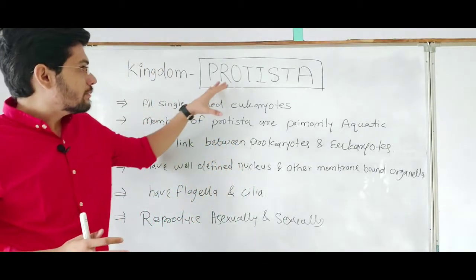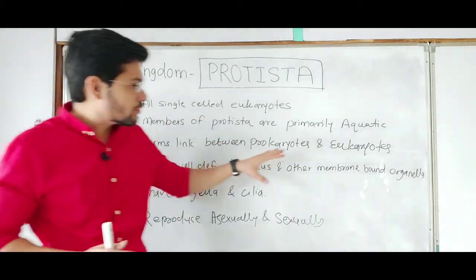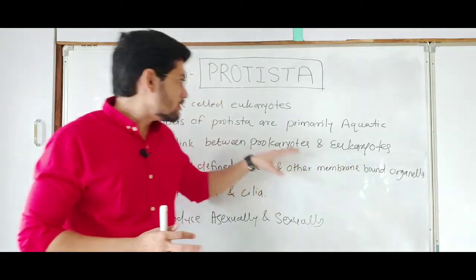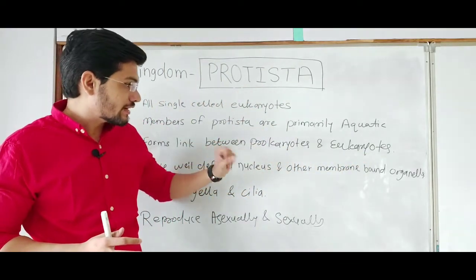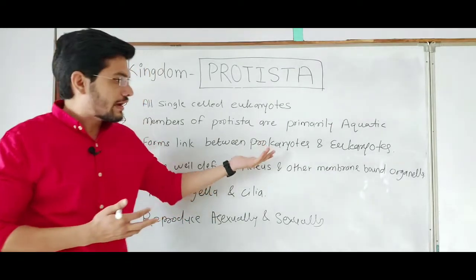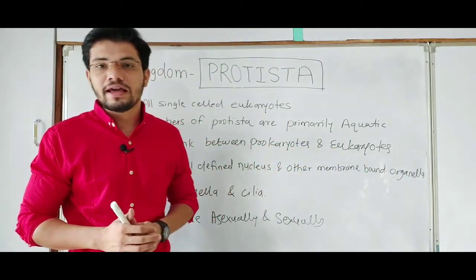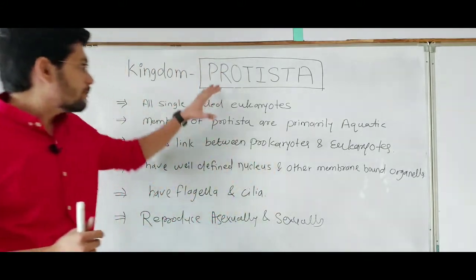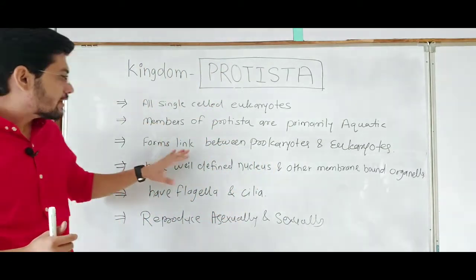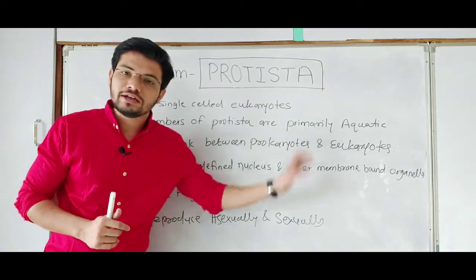That's why we call Protista the connecting link between prokaryotes and eukaryotes, because Protista contains unicellular organisms like prokaryotes and also has eukaryotic characteristics.